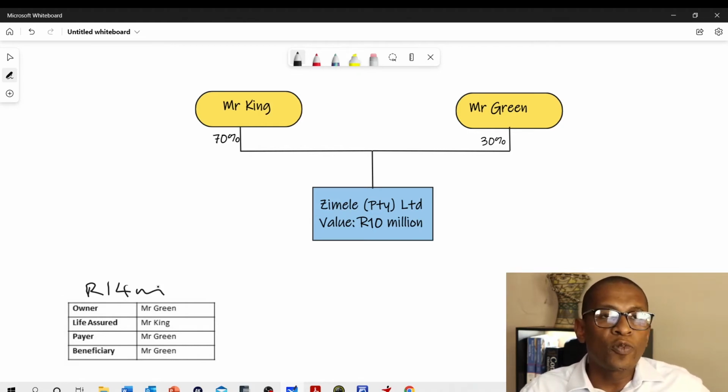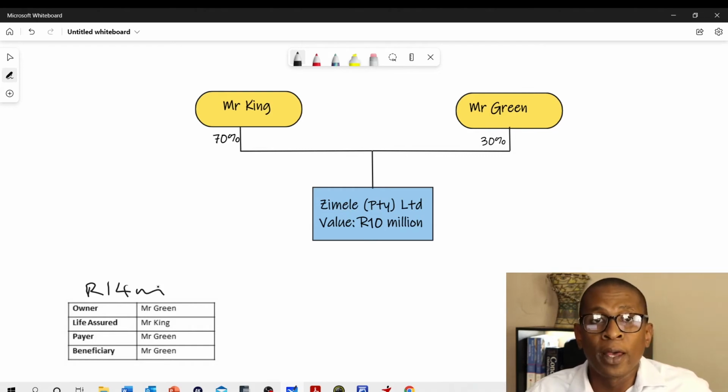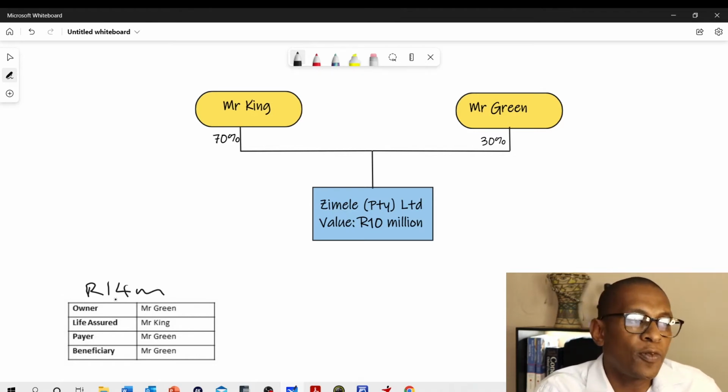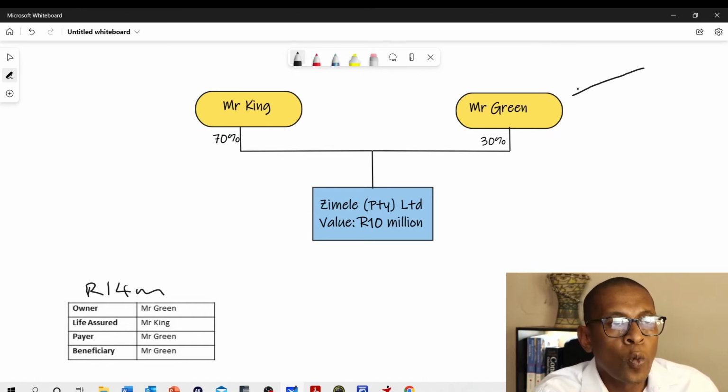So if you've overinflated it, then you're transferring wealth, which is not for the purpose of a buy and sell agreement. Therefore, the exclusion from estate duty will not apply. But have a look at Part E, where we are going to detail that. So have a look at this example. Let's say for whatever reason that the cover has stayed at 14 million rand, however, the shares are actually worth 7 million rand. Now, whoever the insurer is would have paid Mr. Green the 14 million rand.